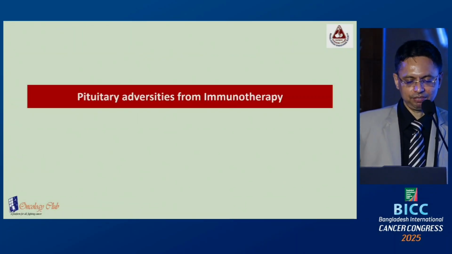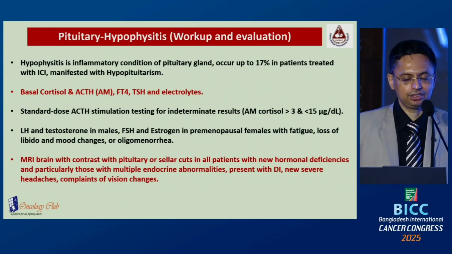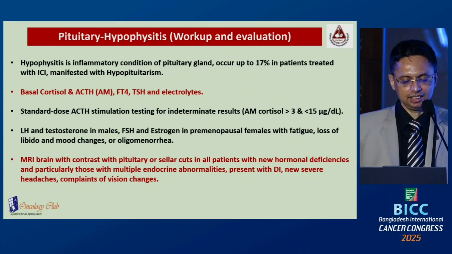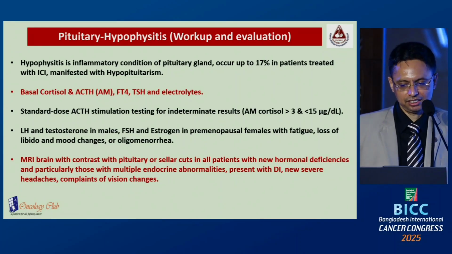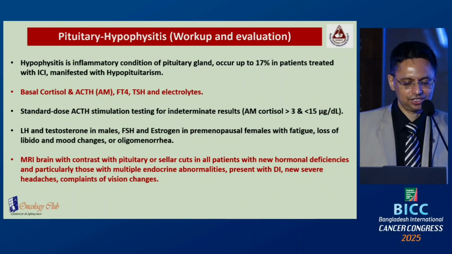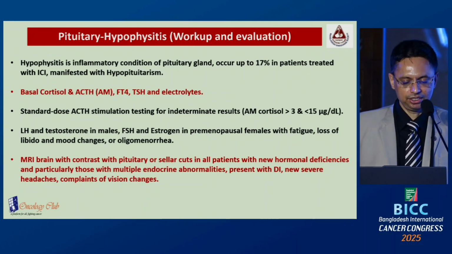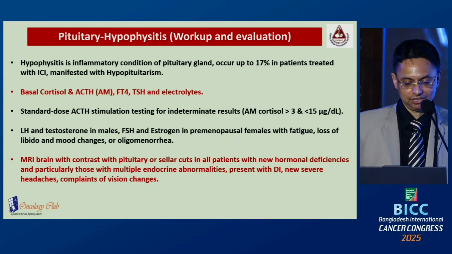First of all, what are the pituitary adversities from immune checkpoint inhibitors or immunotherapy? So there are some workup and evaluation. Hypophysitis is an inflammatory condition of the pituitary gland, occurring in around 17% of patients treated with ICI. There are some baseline investigations you should do: basal cortisol and ACTH, thyroid function test and electrolytes. A standard short synacthen test should be done when there is an indeterminate result of AM cortisol.